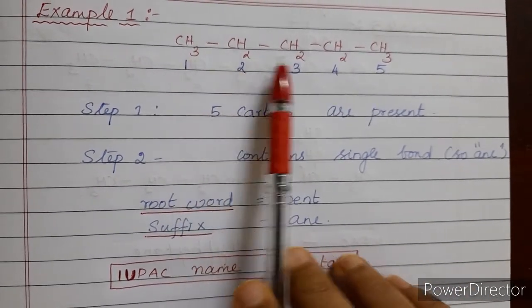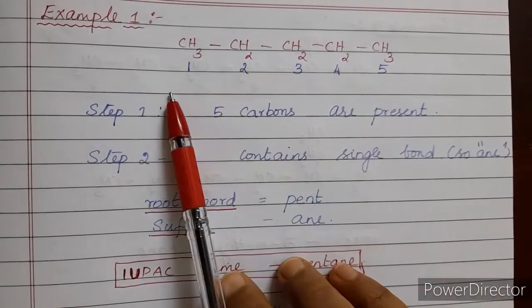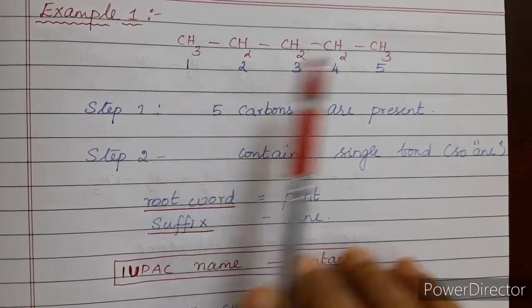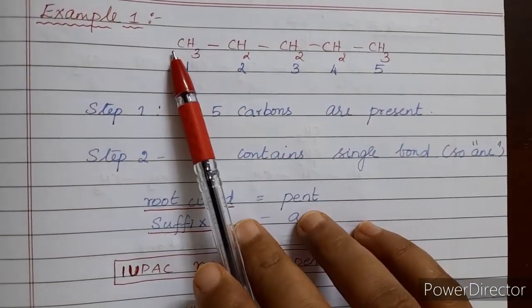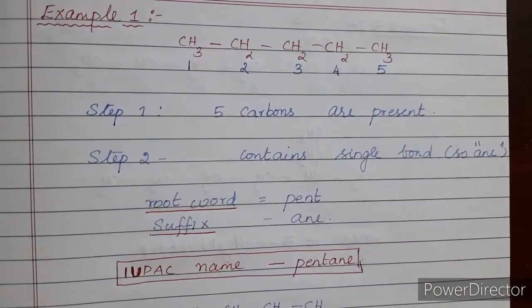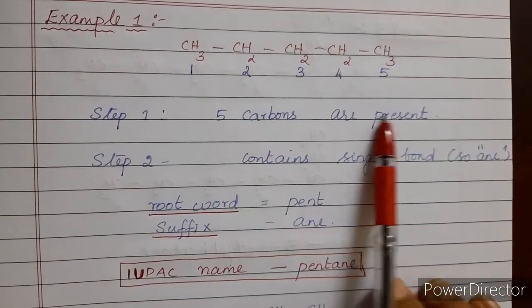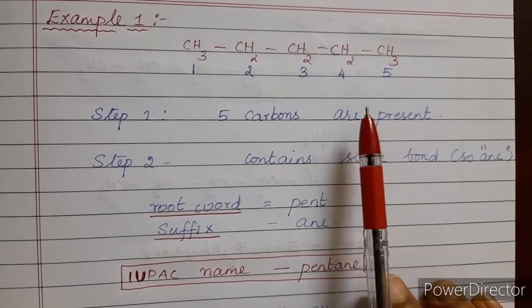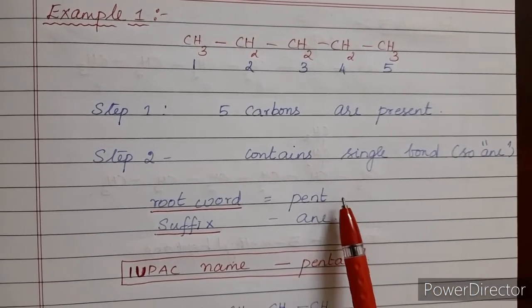So here it is 1, 2, 3, 4, 5. Now if you number it the other way, that will also come as 5. The longest carbon chain consists of 5 carbon atoms. Now the first step is that 5 carbon atoms are present, right? So since it contains 5 carbon atoms, I can use the word pent. Pent means 5.